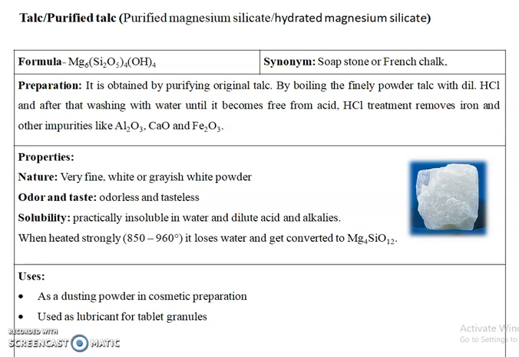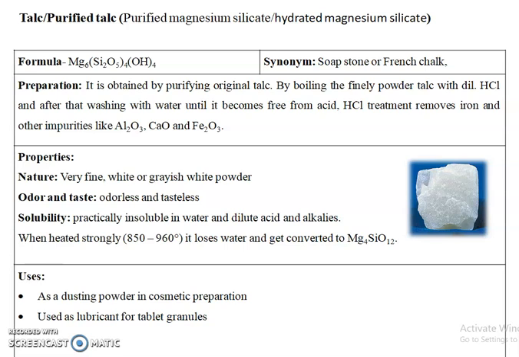The method of preparation: purified talc is obtained by purifying the original talc by boiling the finely powdered talc with dilute hydrochloric acid, and after that washing with water until it becomes free from acid. The HCl treatment removes impurities like iron and other impurities like aluminum oxide, calcium oxide and iron oxide. So this is the method of preparation. The next one is the properties.